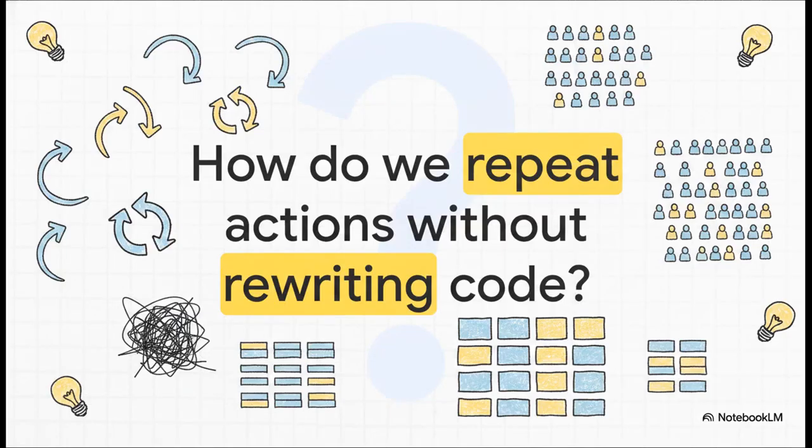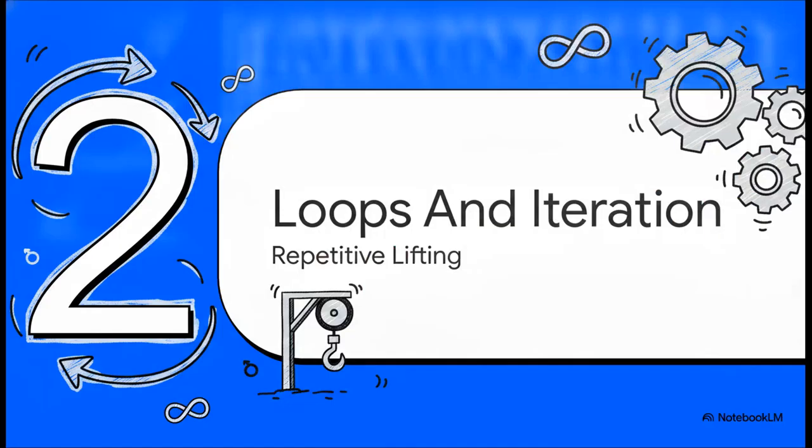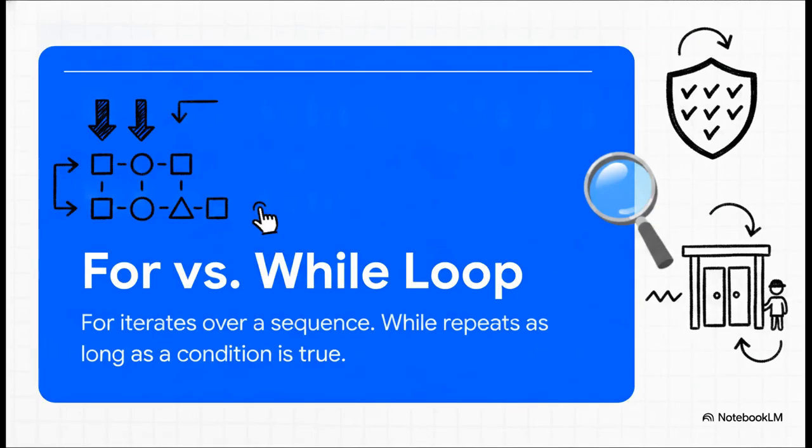Okay, so now that we have our logic set, think about this for a second. How do we repeat an action without rewriting the exact same code 100 times? Like, if I want to greet 100 users, I'm definitely not typing out 100 individual print statements. That brings us to Section 2, Loops and Iteration. Loops are essentially the core mechanism that lets Python do all the heavy, repetitive lifting for us.